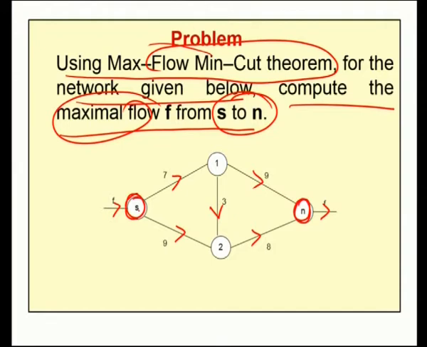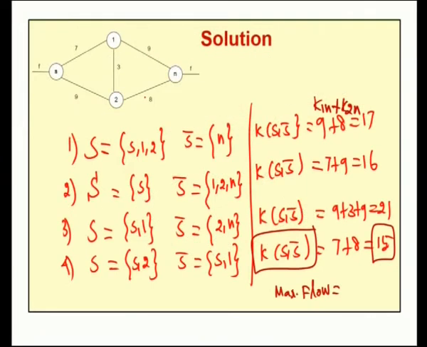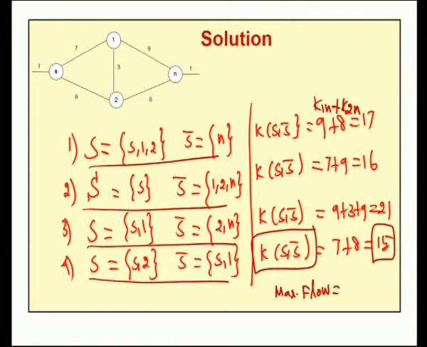For the given network diagram, we list out all the possible cuts. Then for each and every cut, we find the capacity. Then among all capacities, we choose the minimum. That minimum value is the minimal cut value of the given network diagram, and it is the capacity of the maximal flow. For this network diagram, we have these 4 cuts. These are the only 4 possible cuts.